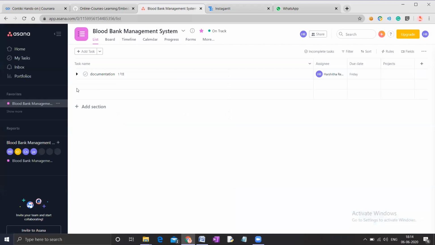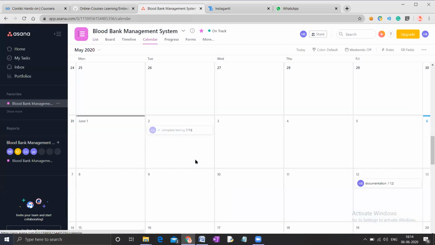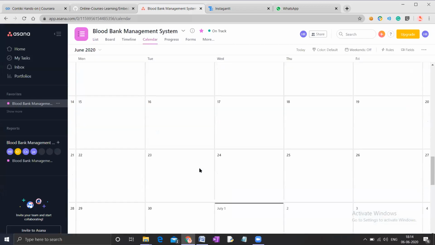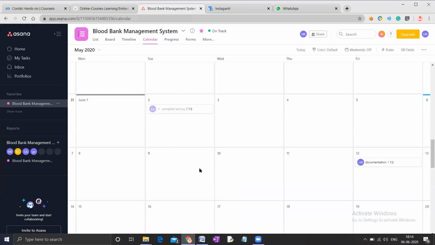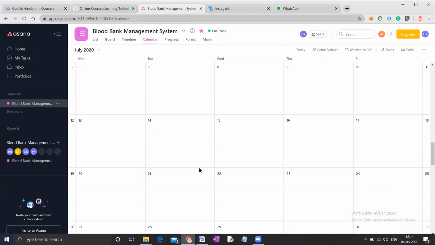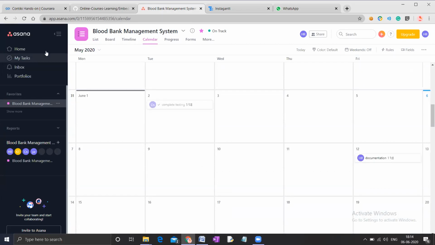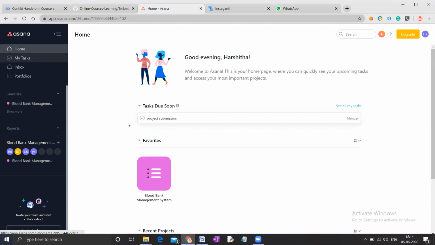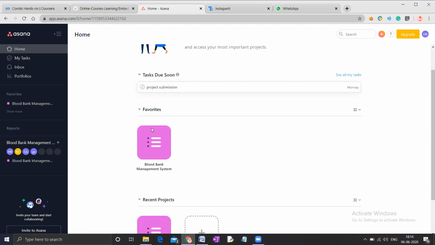Coming back to the Asana tool, one of the main important features is its customized calendar. In its calendar, you can see which tasks are assigned to which attendee, and you can see all the last dates and ongoing tasks. In the home screen, if you have any due tasks, you can watch here which of your submissions are due.